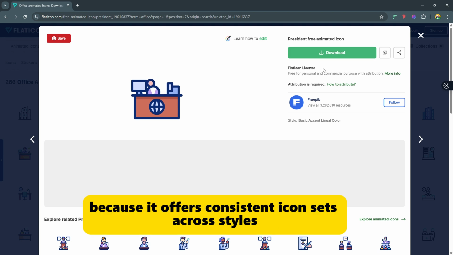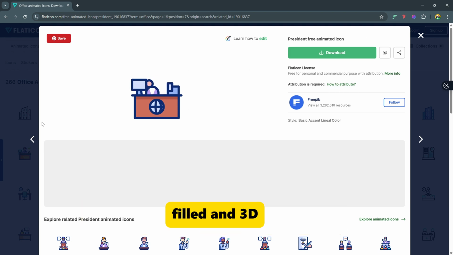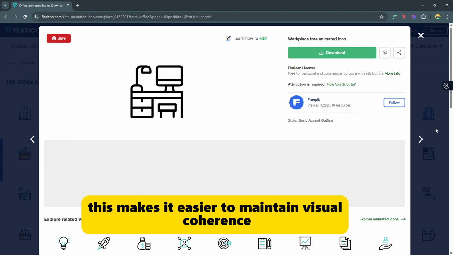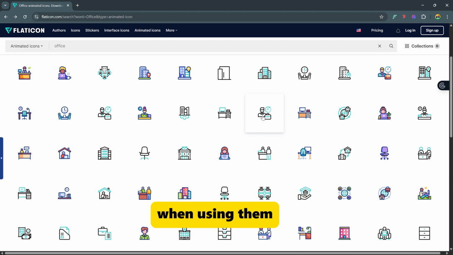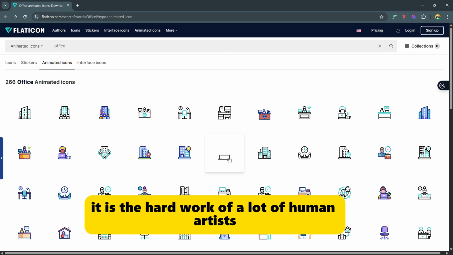It is widely used because it offers consistent icon sets across styles: line, flat, filled, and 3D. This makes it easier to maintain visual coherence in apps, websites, and branding. Just don't forget to attribute the creators when using them. It is the hard work of a lot of human artists.